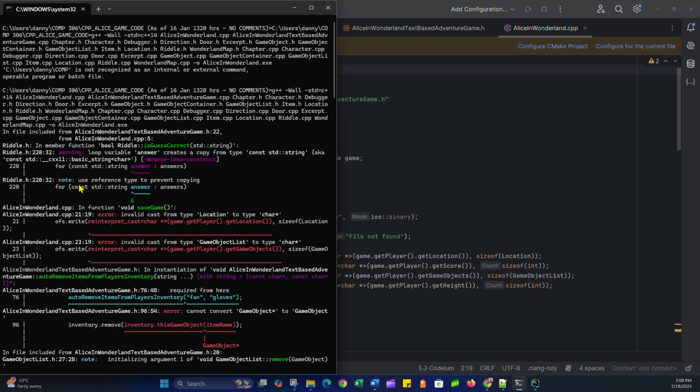So we'll look at that. Use reference type to prevent copying. Yeah, exactly, this is the solution. We want to use a reference type to prevent copying, just for efficiency. And that's why that's a warning. I mean, it's not really an error, but let's fix that.